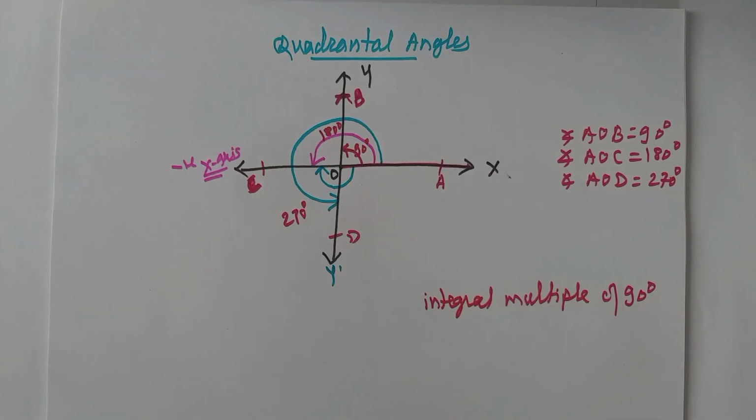Okay students, in this way in today's lecture we have seen what is meant by directed angle, straight angle, standard angle and quadrantal angles. In our next lecture we will see what is meant by coterminal angles.